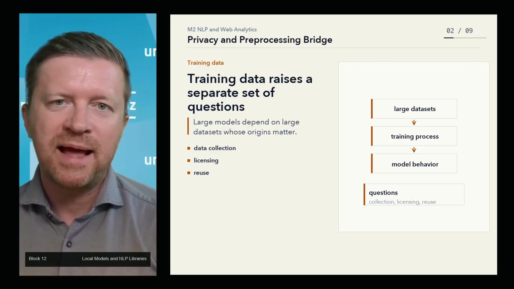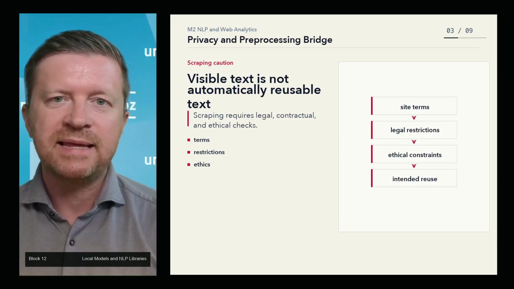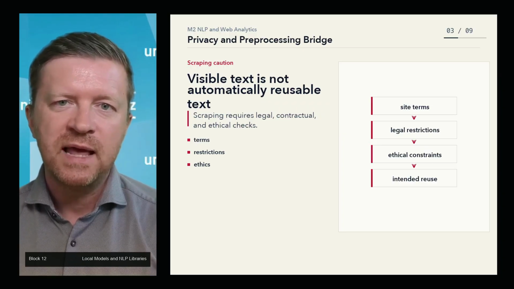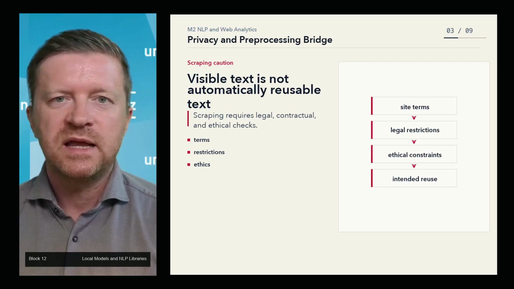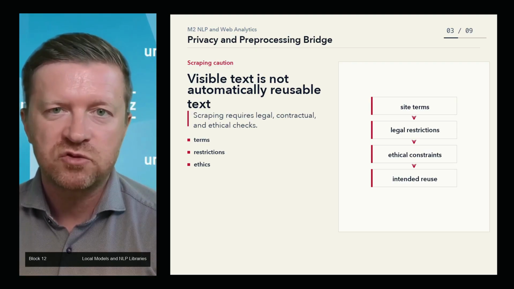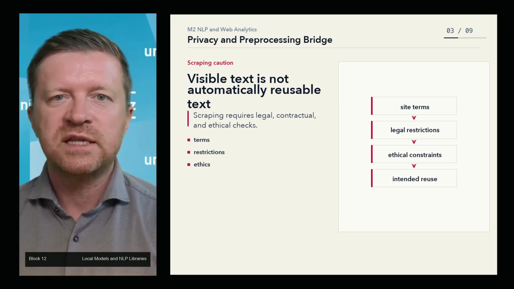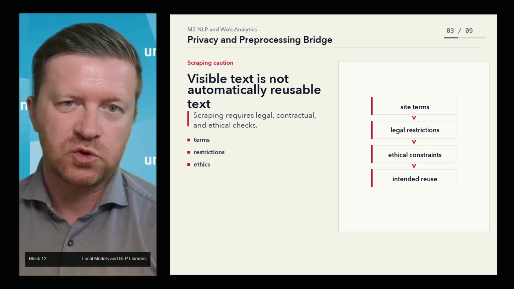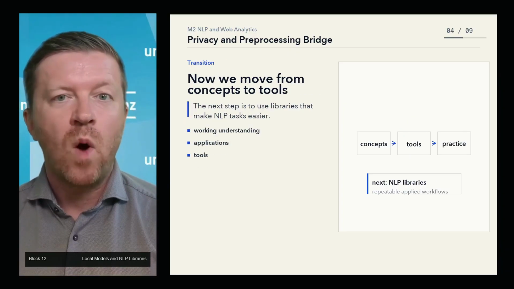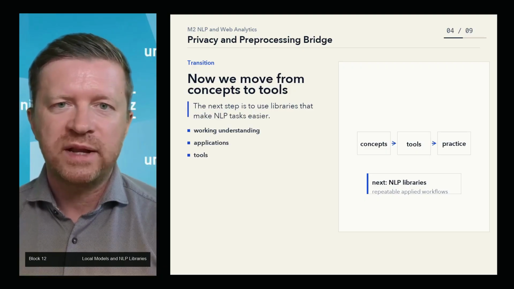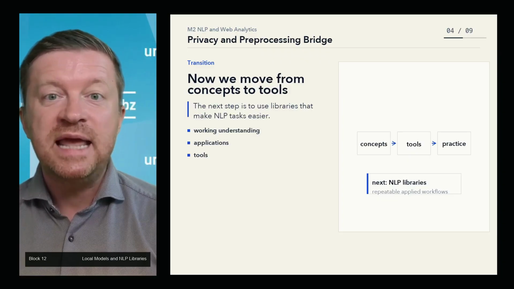The same caution applies to web scraping. Just because text is visible on the internet does not automatically mean it can be reused freely for any purpose, especially in a commercial product. When scraping data, you should check the site's terms, legal restrictions, and ethical constraints. This will matter later when we build retrieval-based systems, because those systems often depend on external text sources. At this point, we have a working understanding of what NLP is, why it matters, and where it appears in real applications. Now we can move into the tools that make NLP tasks easier.